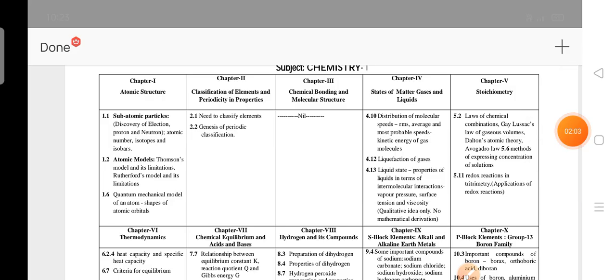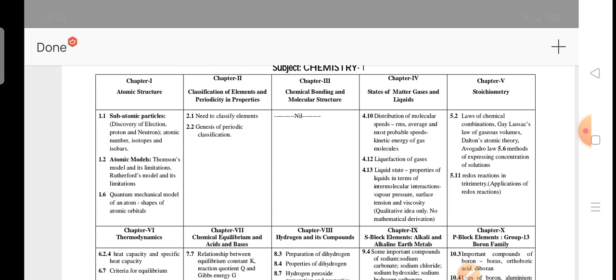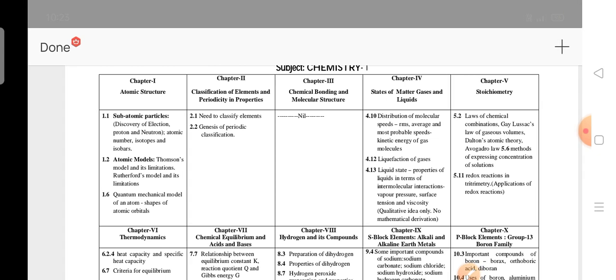In the first unit, there are 3 topics deleted: 1.1, 1.2, 1.6. Don't get any confusion. If you have the textbook, please go through that. These numbers are available only in the textbook, not in the question bank or bullet books. These topics are deleted according to the textbook. If you have friends who are English medium students, please get the textbooks from your classmates. No need to buy, as we don't have enough time anyhow.